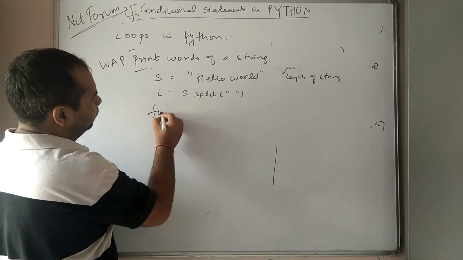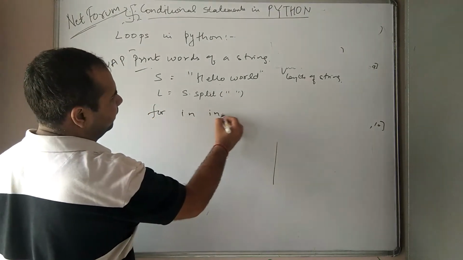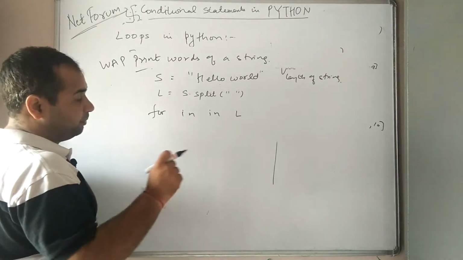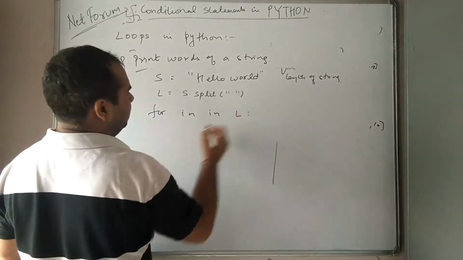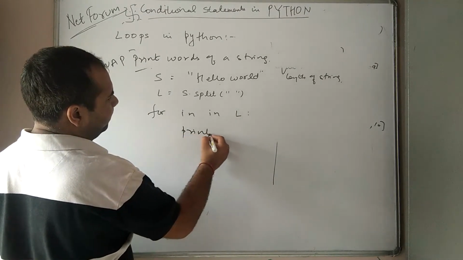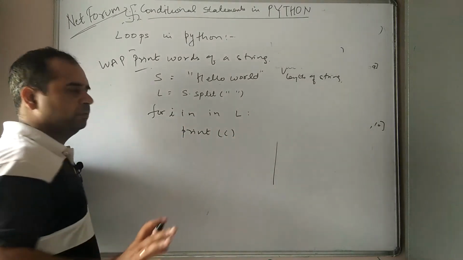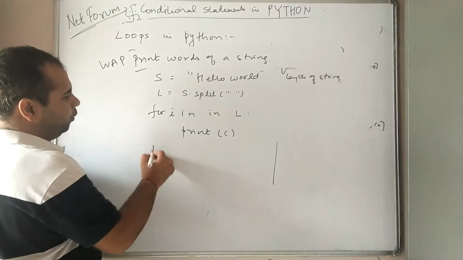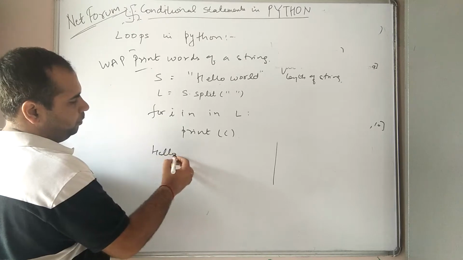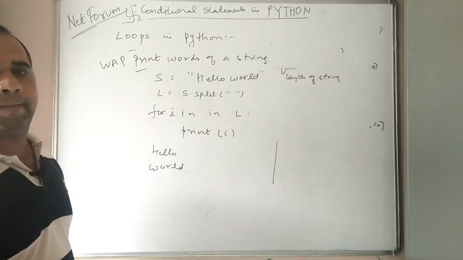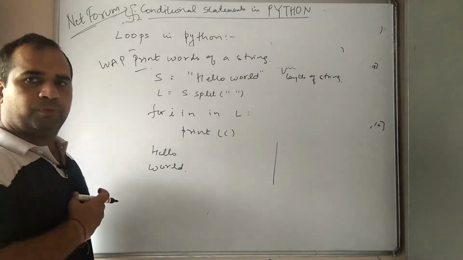Now here what I will do: for i in L. Now we don't need length. Why? This is the point I would like to tell you. Print i. That's it. And we will get hello and world printed. How will it work?